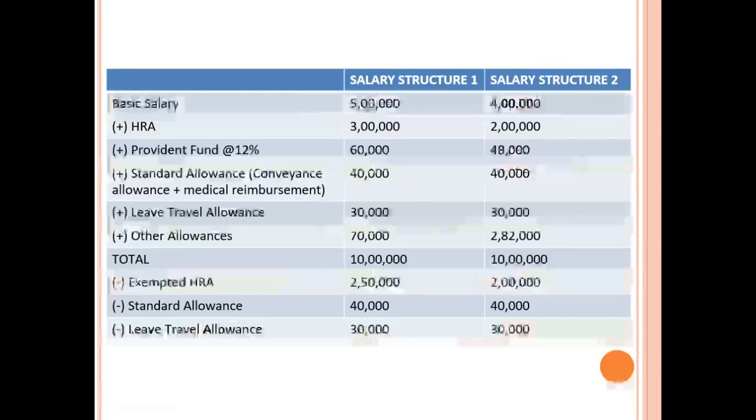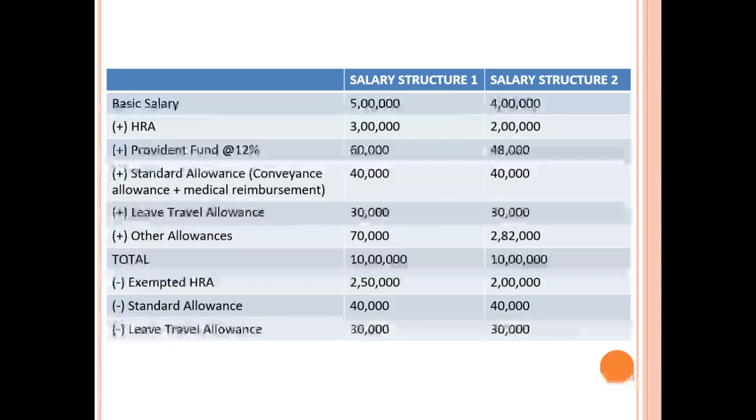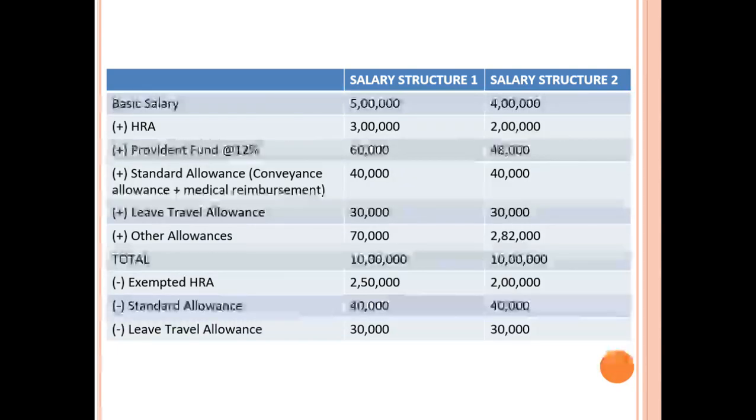Let's just see this with an example. What we have done is we have taken two different people. Both are having a take home salary of 10 lakhs. But what A has done is A has a basic salary of 5 lakh and B has a basic salary of 4 lakh. So as we all know, HRA, A has taken HRA of 3 lakh and B has taken HRA of 2 lakh. Provident fund 60,000, 48,000, which comes to 12% of the basic. Standard allowance, it is same, 40,000, 40,000.